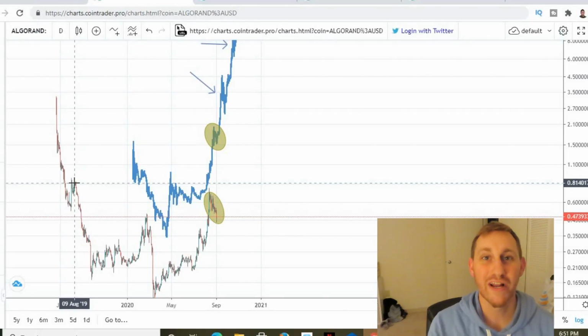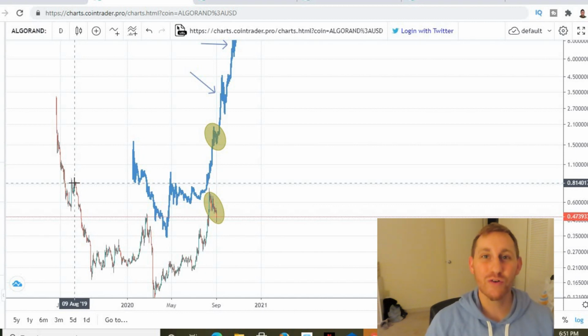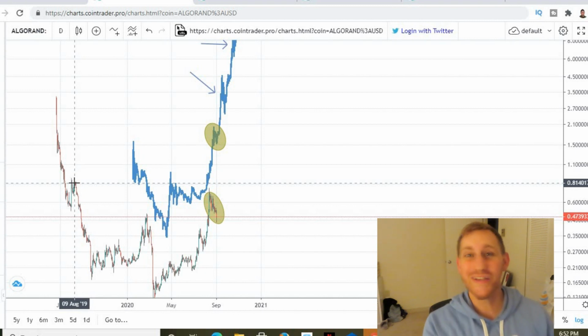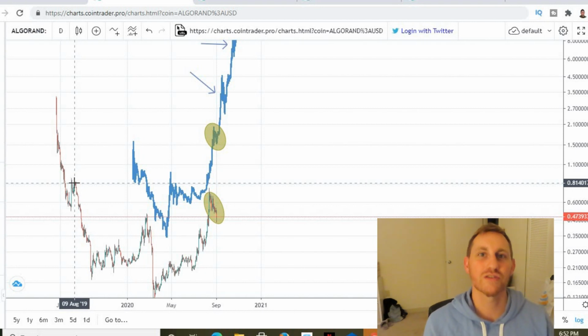As we jump right on in to the longer term time frame chart for Algorand, as you guys can see, we're still following that fractal that I talked about all the way back about 2 weeks ago now for Algorand, right? So nothing has changed, right? We're just getting a small correction that we were due for this coin. This coin has been really parabolic and we were due for that 40-50% correction, right?